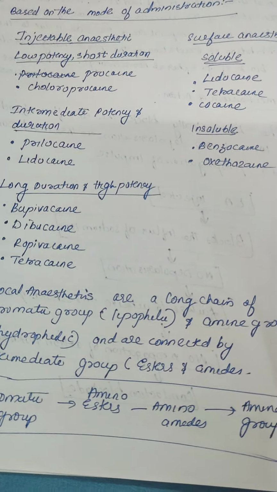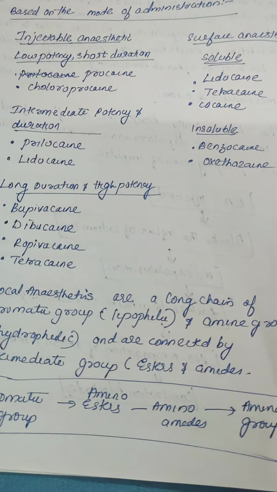Local anesthetics have a long chain. One end will be the aromatic group and the other end will be the amine group, and these are joined by an intermediate linkage, that is amino esters and amino amides. The aromatic group will be the lipophilic part, the amine group will be the hydrophilic part. They are connected by esters and amides.